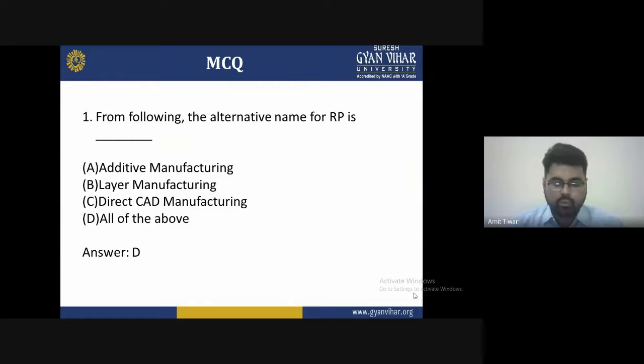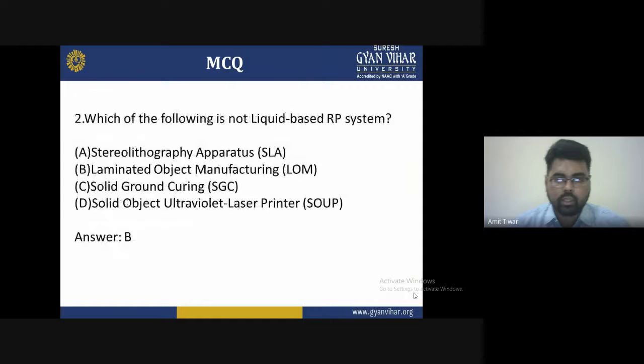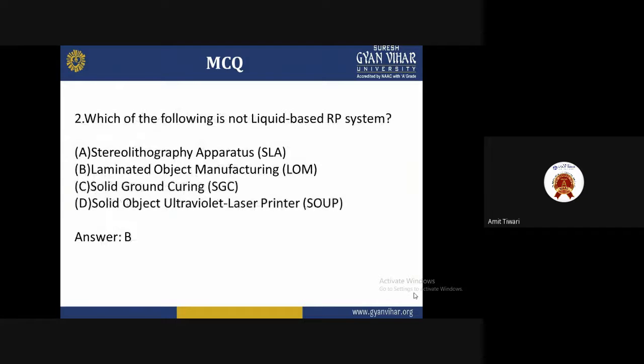If anyone asks in a competitive exam what the alternative name of rapid prototyping is, additive manufacturing, layer manufacturing, and direct CAD manufacturing are all alternate names of rapid prototyping. Second: which of the following is not a liquid-based rapid prototyping system?